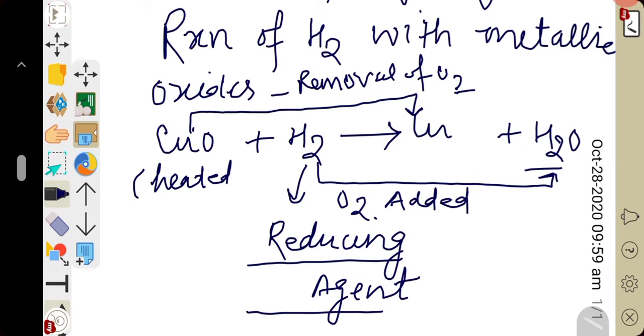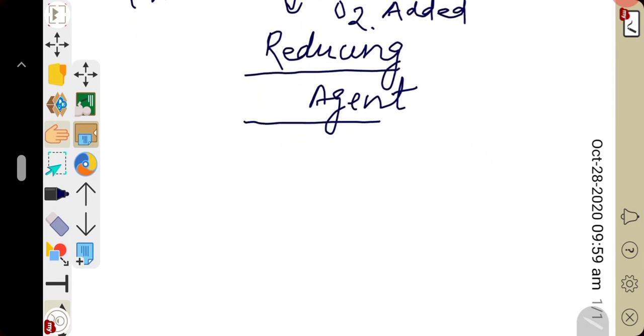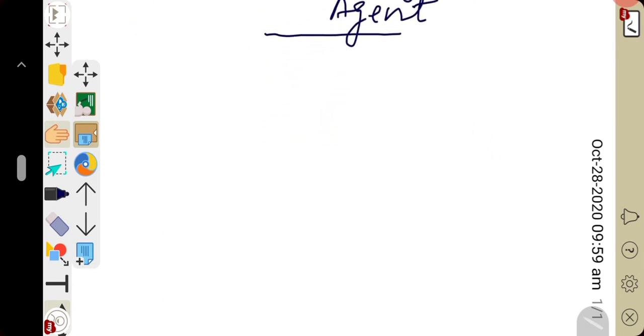While if we talk about an oxidizing agent, it can be defined as the substance which itself undergoes reduction and causes oxidation of other substances. You can see here copper oxide itself undergoing reduction and causing oxidation of hydrogen. That's why it is said to be an oxidizing agent. I hope you understood the meaning of reducing and oxidizing agent, and how hydrogen is acting as a reducing agent.